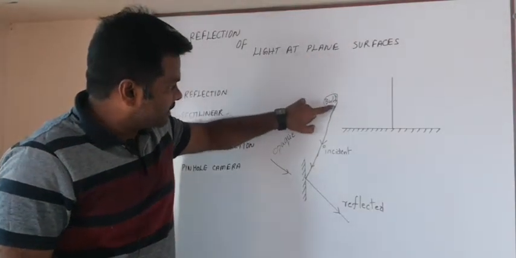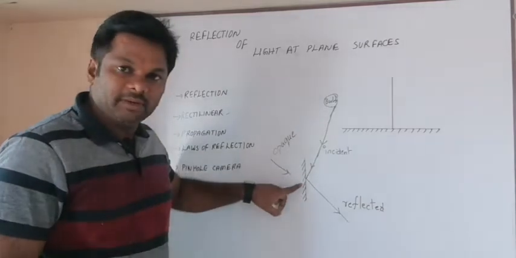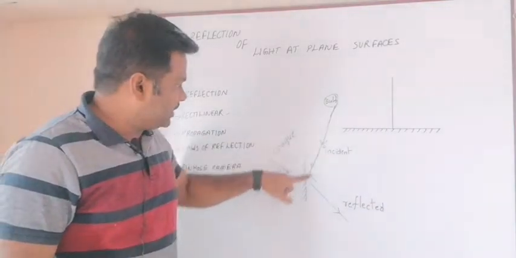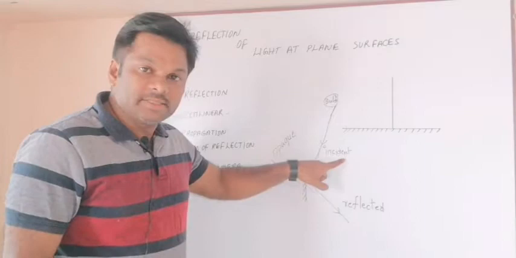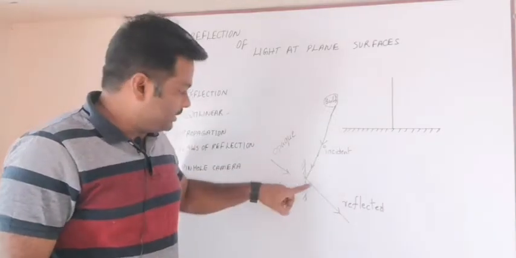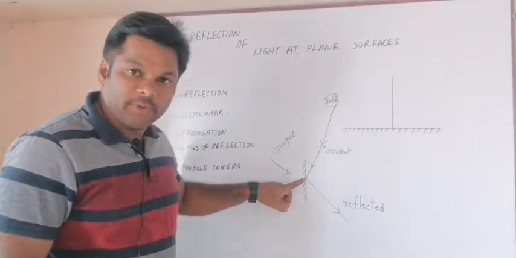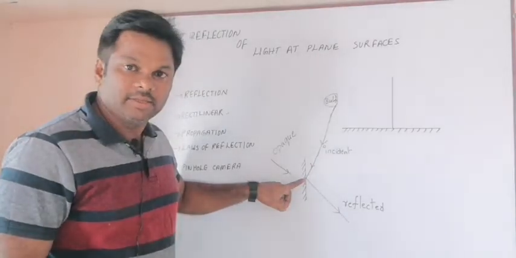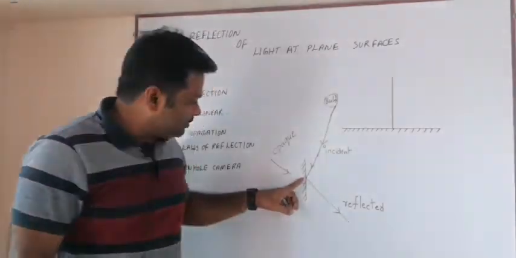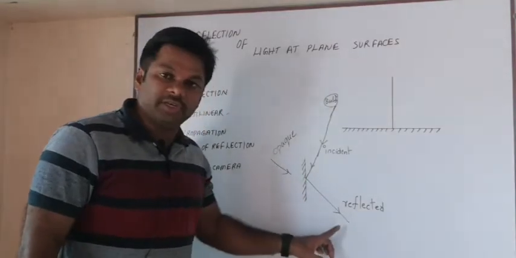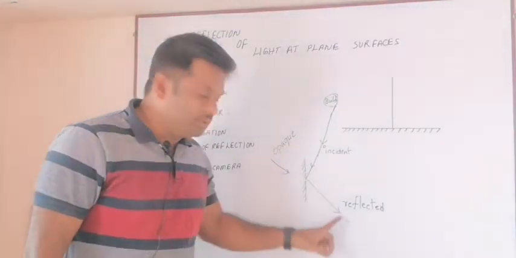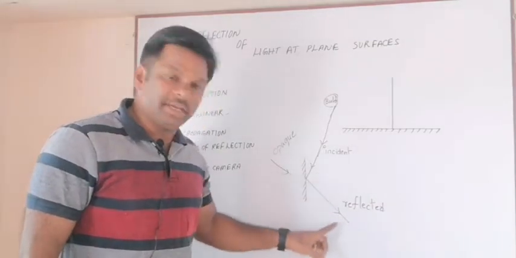So a light ray which starts from this source is traveling towards the plane mirror. When it is traveling, we call it the incident light ray, and when it is incident at one point, we call it the point of incidence. Then after that it bounces back and continues its journey, but in another direction.